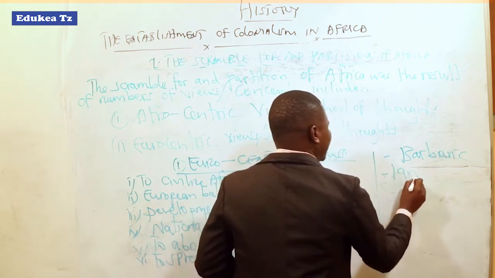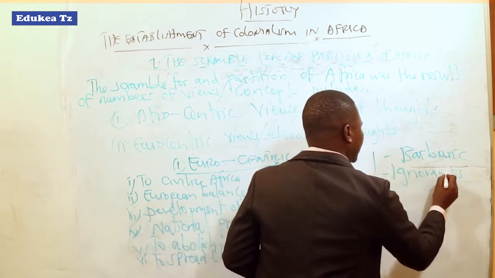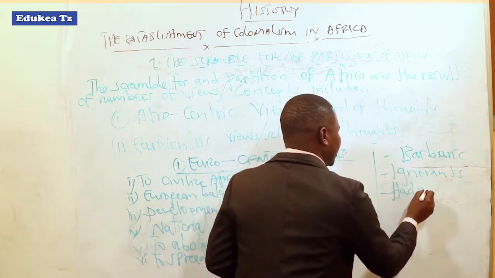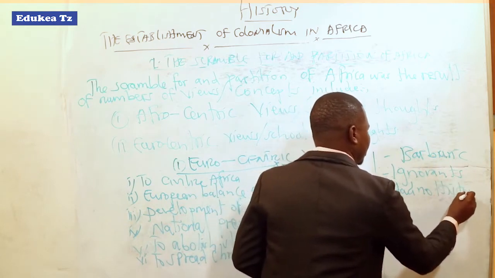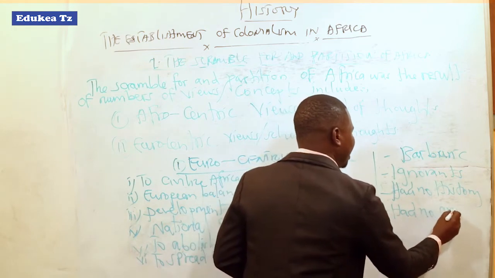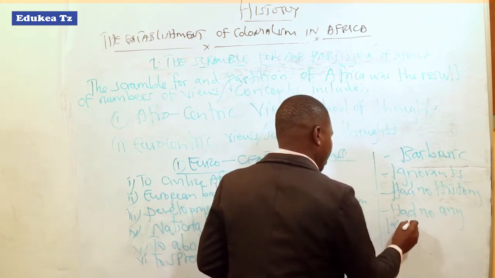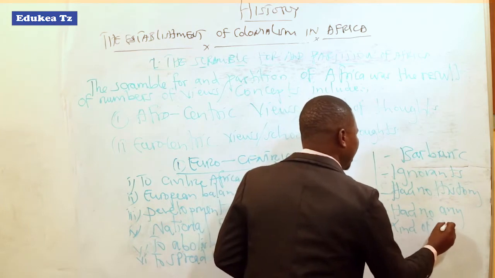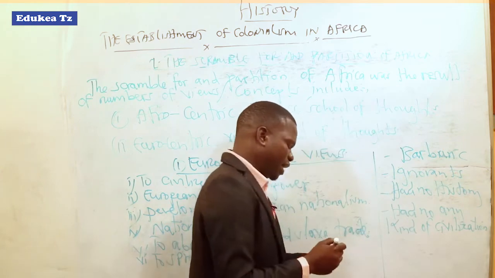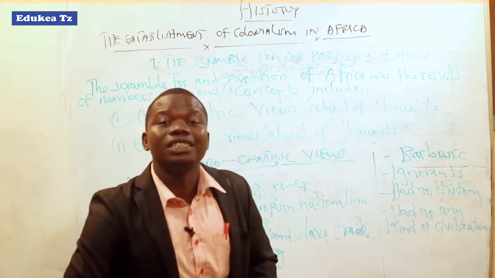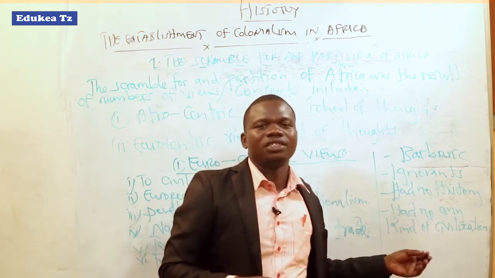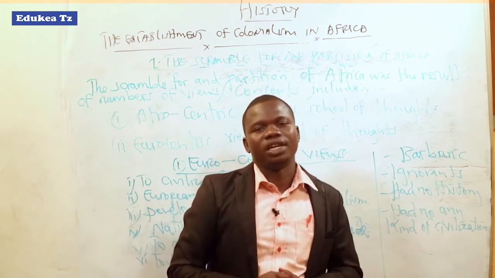Europeans say that Africans were ignorant. Africans had no history. They had no kind of civilization. So they just lived totally as how those monkeys or other animals do live.